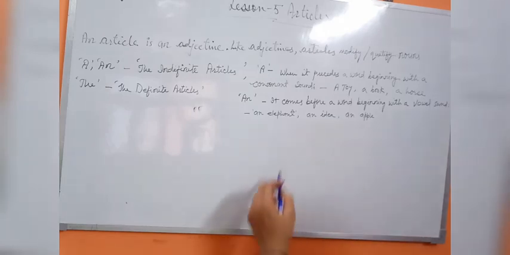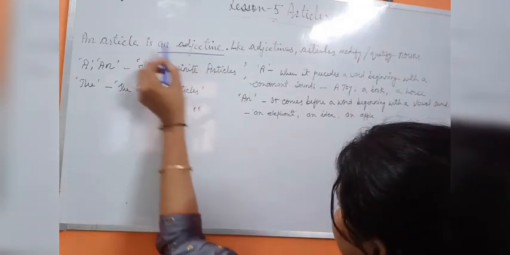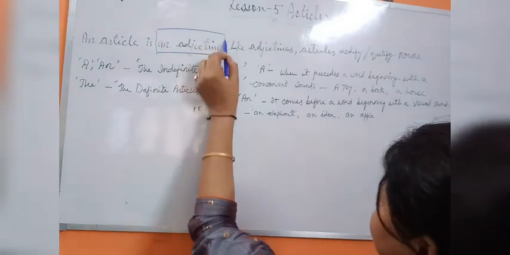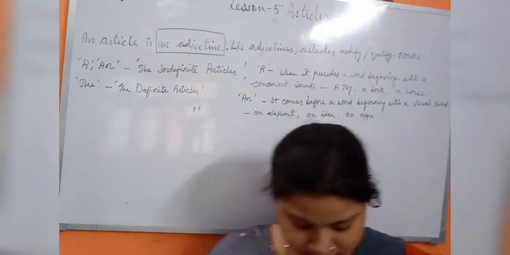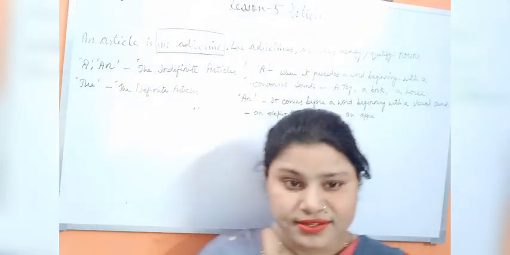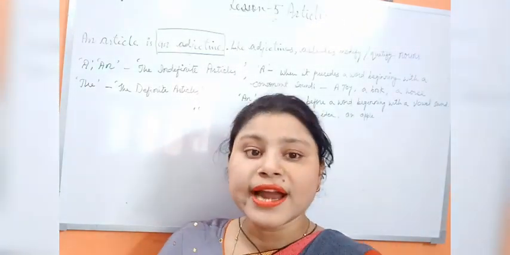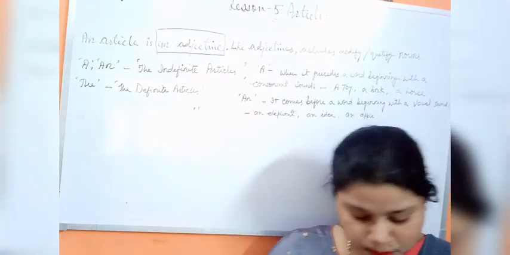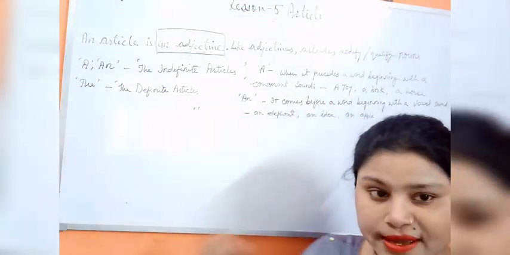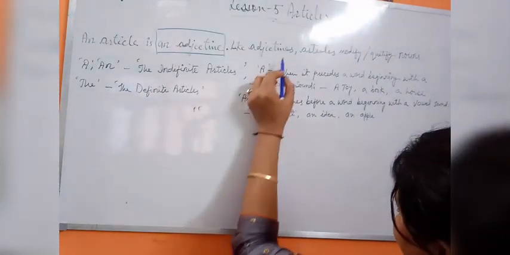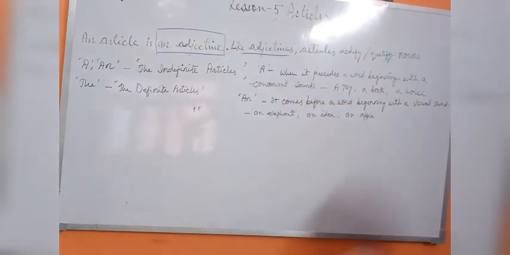What is an article? Students, you can see what is written: an article is an adjective. How is it an adjective? What does an adjective do? When this question is raised, the answer comes to our mind: an adjective qualifies a noun.